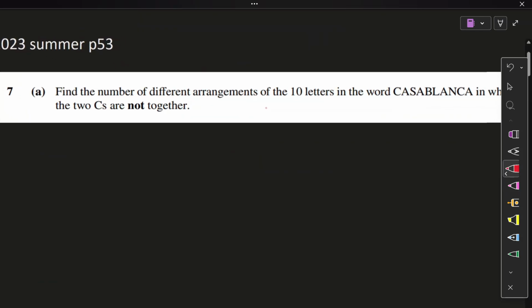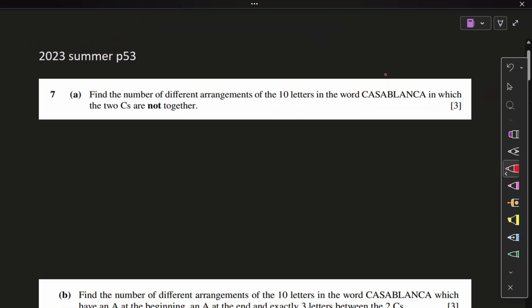Variant 3. Casablanca. That word randomly appeared in my mind when I was giving you the example. Here we go. Find the number of different arrangements of the 10 letters in which the two C's are not together. Same thing, universal separation method. That's your keyword. Do this before me, please.